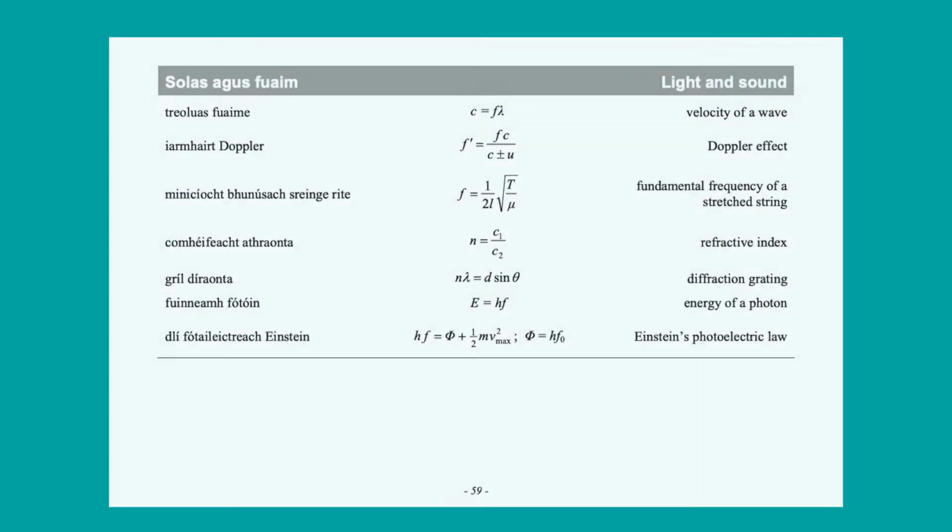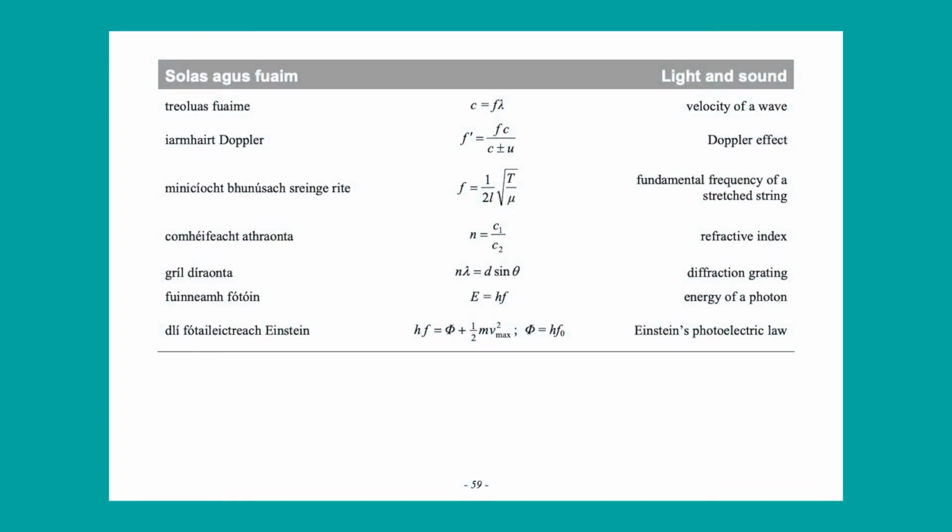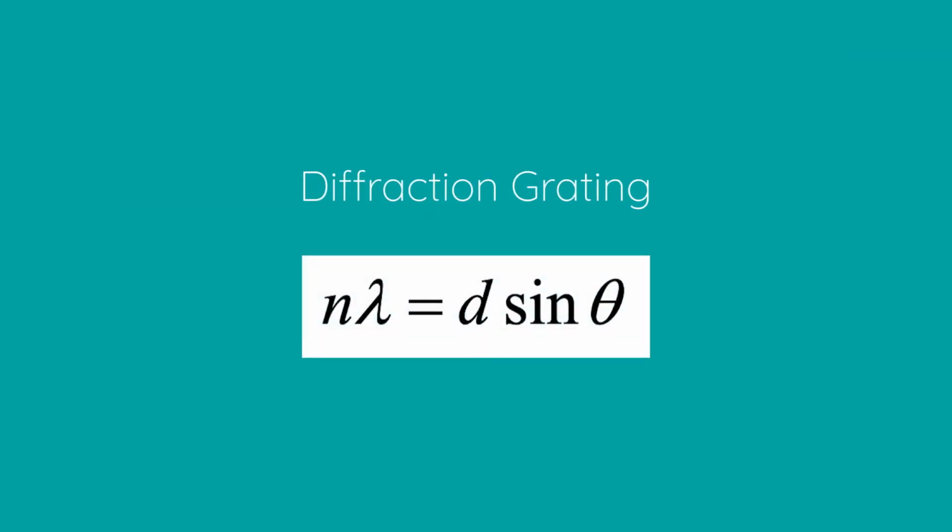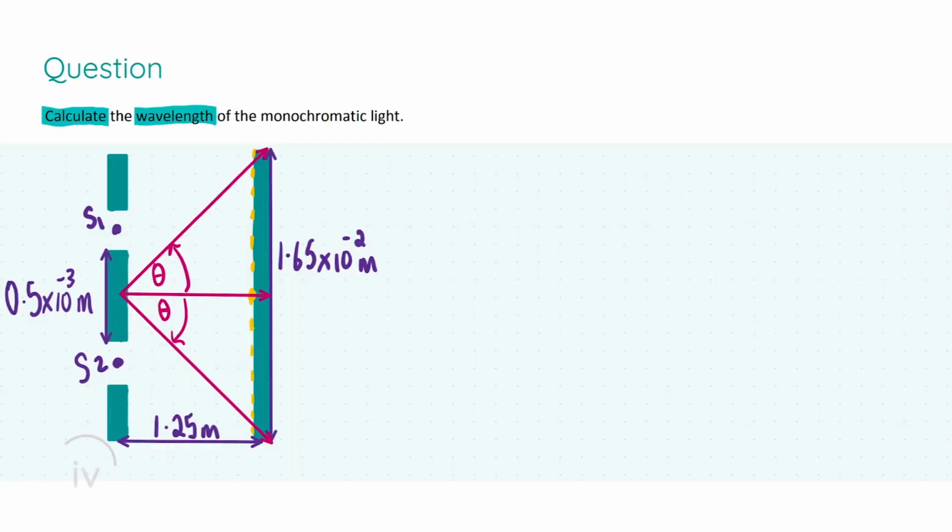Now, before I move on to the next part of our question, I just want to draw your attention to page 59 of the Formula and Tables book under the topic of light and sound. In particular, we're going to be looking at the diffraction grating formula. Now we're asked to calculate the wavelength of the monochromatic light. And I've drawn a diagram illustrating the problem and indicating what variables we need to solve for. And the target variable in this case is in fact lambda. Okay, it's going to be the wavelength.